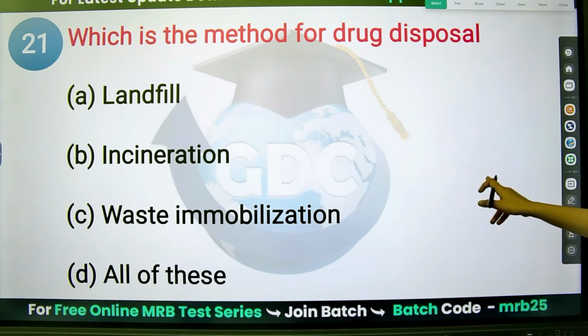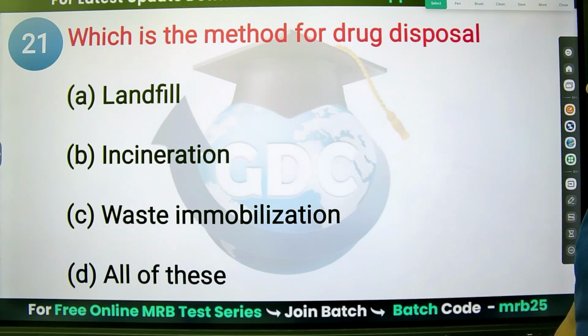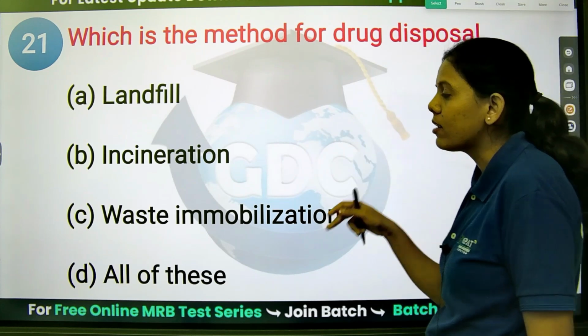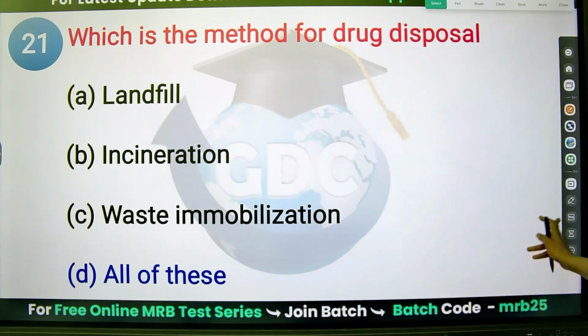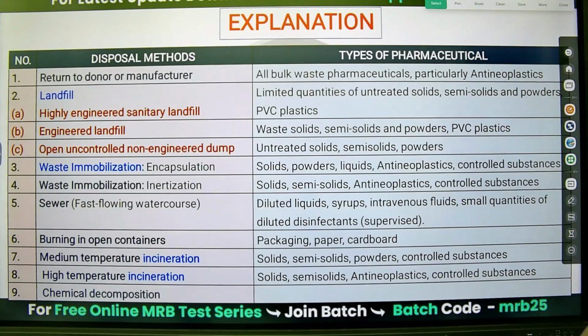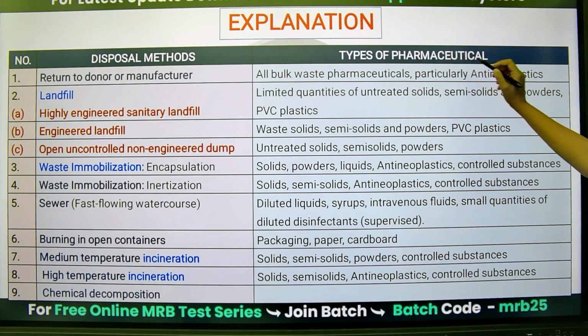This we have already discussed in the table. Which is the method for drug disposal? Landfill, incineration, waste immobilization. Just now we have discussed. All of them are methods for drug disposal. It depends on what kind of material is there, for example, anti-cancer drugs.